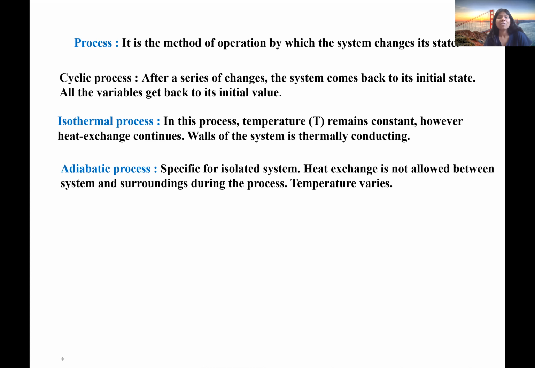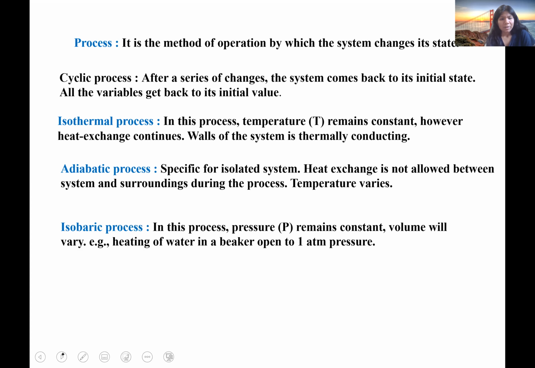That is specific for an isolated system, and that isolated system has an adiabatic wall. So obviously in this adiabatic process, heat exchange will not be allowed between the system and the surroundings because energy exchange and mass exchange is not allowed. So if heat exchange is not allowed, then the temperature will vary.